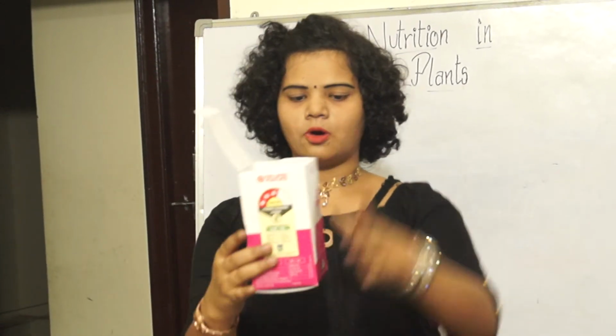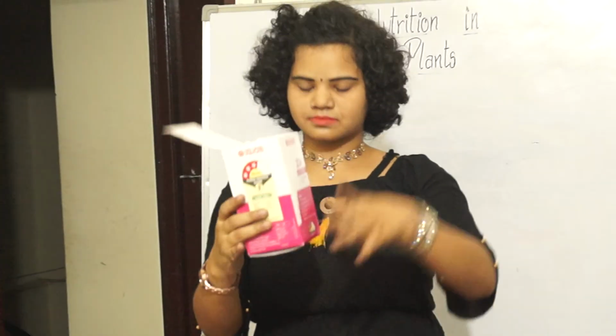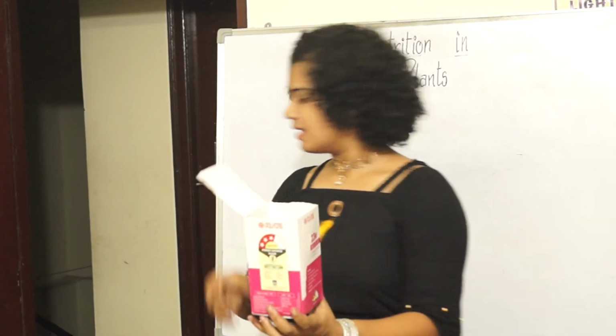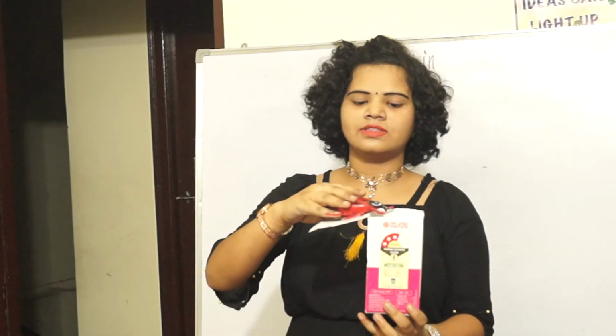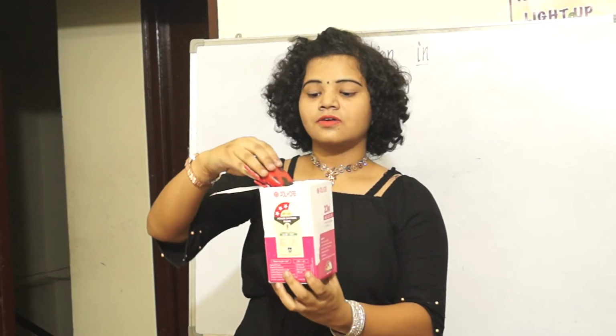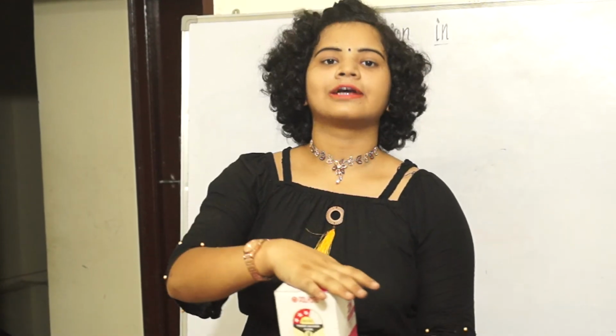This box is the pitcher plant as given in the book. This down part is the pitcher plant, and this is the lid. I have an insect. This insect settles on the lid of the pitcher plant, and slowly falls into the plant, and the lid immediately closes.